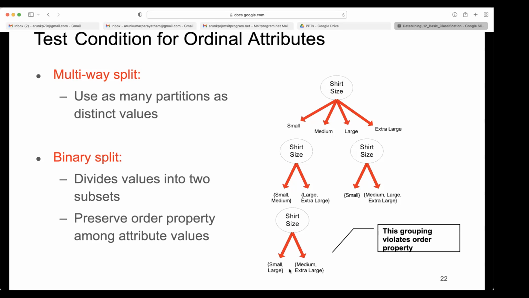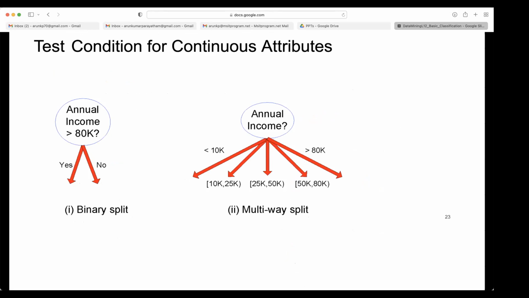That is the reason it is violating the property. Yeah. So if you want to split into 2, then small and medium should be together, not medium and extra large, right? Yes, sir. Because after small, immediately medium will come. After that, large will come. So large should go to the right branch, medium should come to the left branch. Okay.